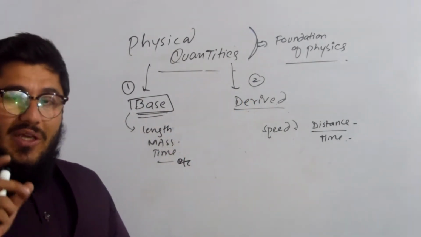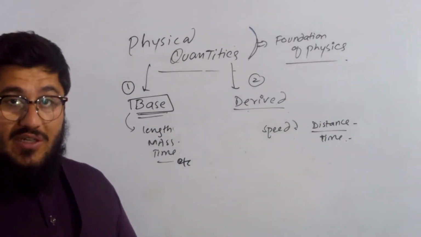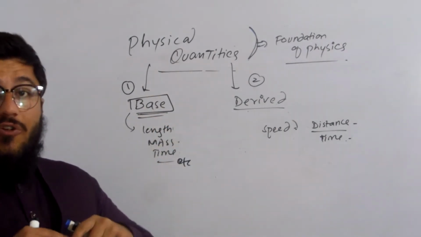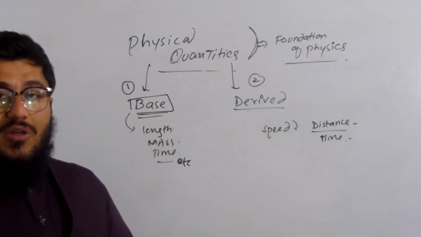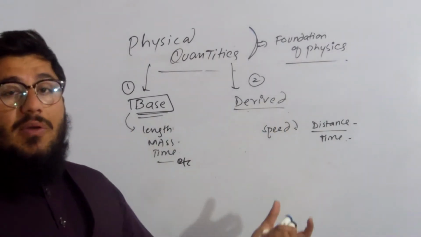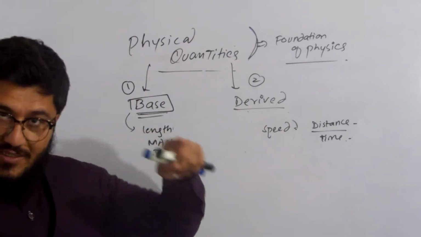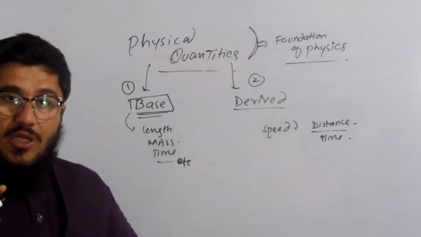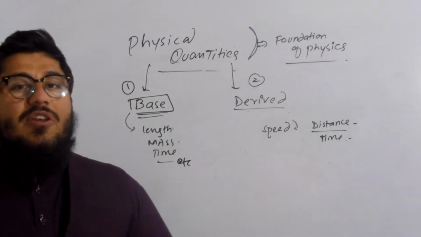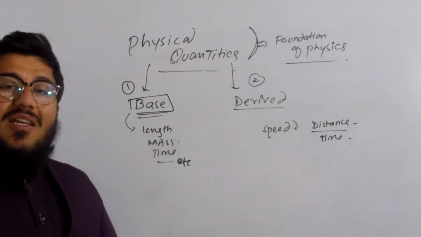Why? Because we know different laws are present in physics. So those laws need these quantities for their implementation, for their function. Those laws can be functional if these quantities are available, otherwise not. So in short, the whole of physics has a foundation which lies on the physical quantities. So what will be the shortcut definition of physical quantities? Physical quantities are the quantities that can be measured.